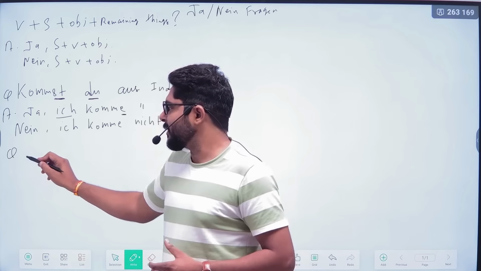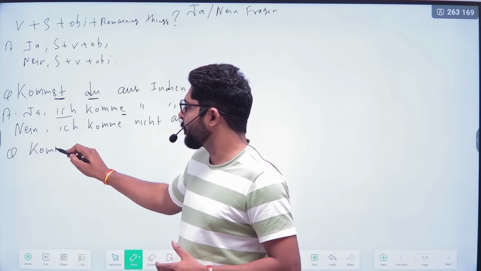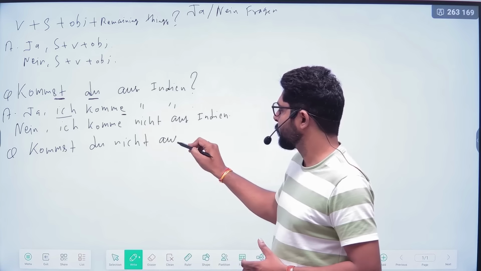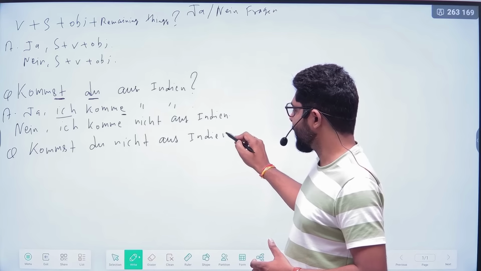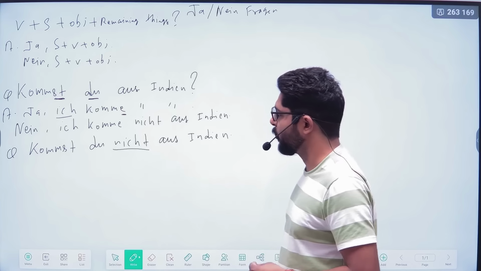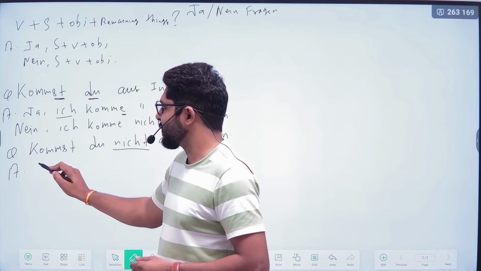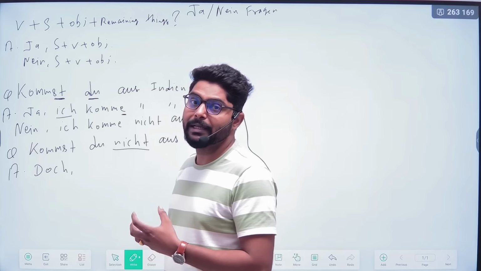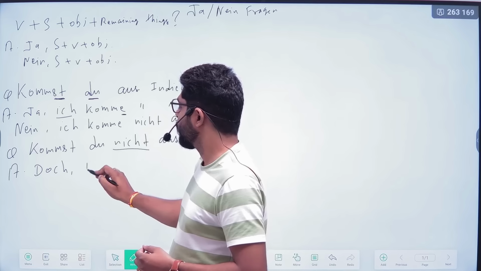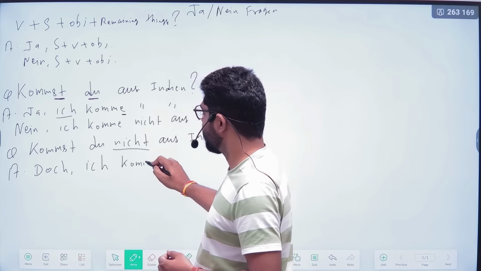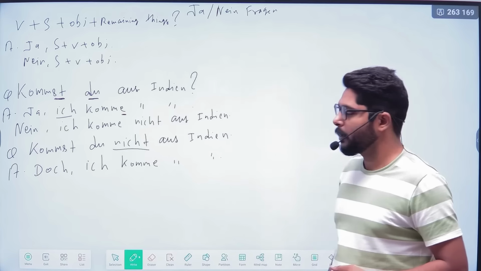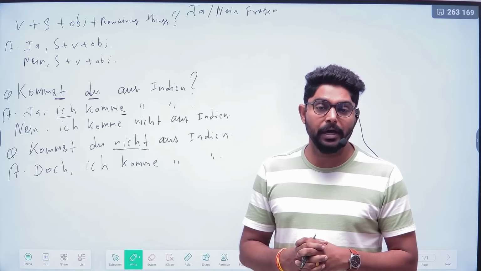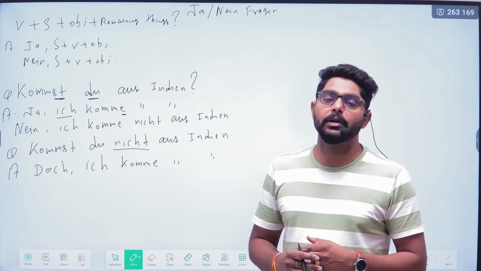Sometimes it can be like this. If a question is negative: Kommst du nicht aus Indien? This is a negative question because of nicht. So, don't you come from India? Then you can reply like this: Doch. In a negative question with a positive answer, you can reply Doch. Ich komme aus Indien. If you are learning the German language and someone says to you, Lernst du nicht Deutsch? You can reply Doch. Ich lerne Deutsch.